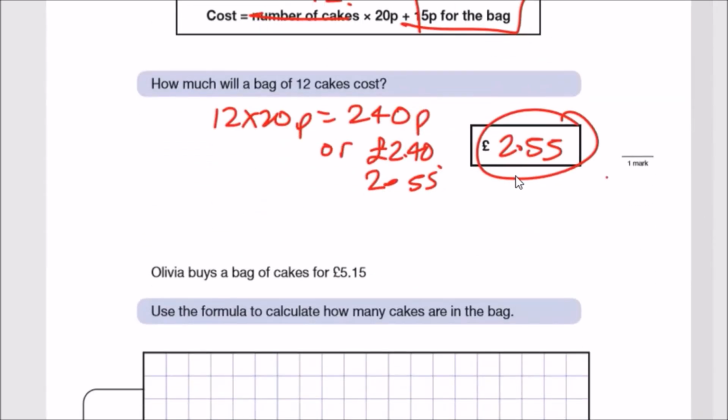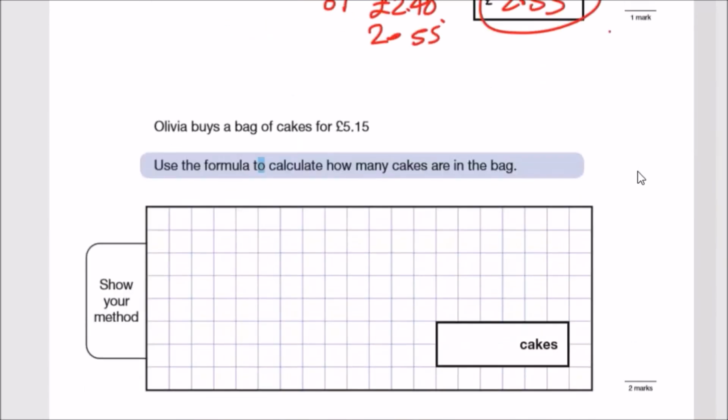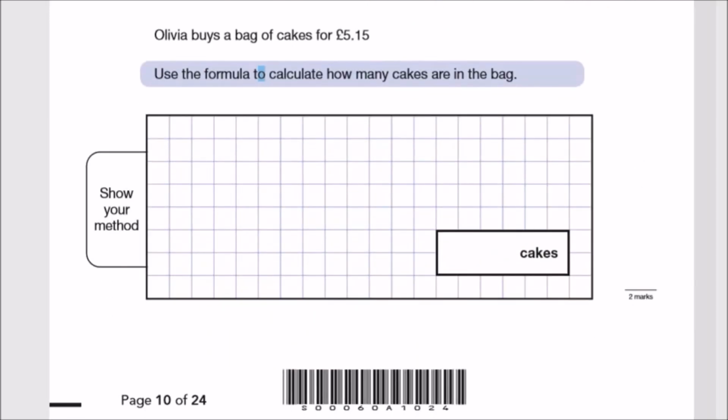Easy. Okay, next question. So Olivia buys a bag of cakes for £5.15. Use the formula to calculate how many cakes are in the bag. Okay, so first things first. The bag is included here, so she's got some number of cakes and she gets a bag for £5.15.